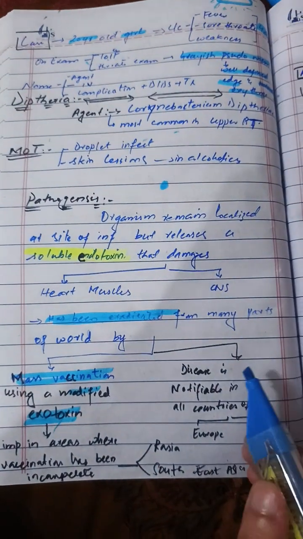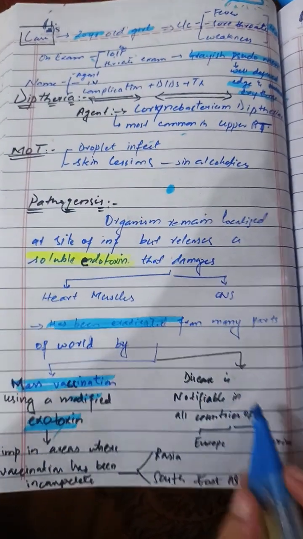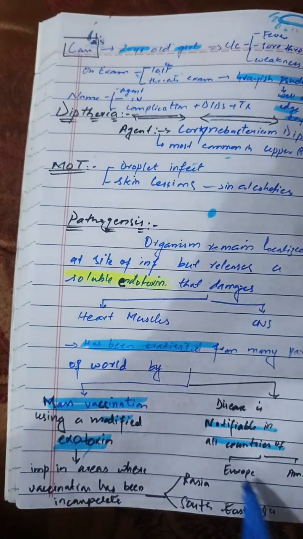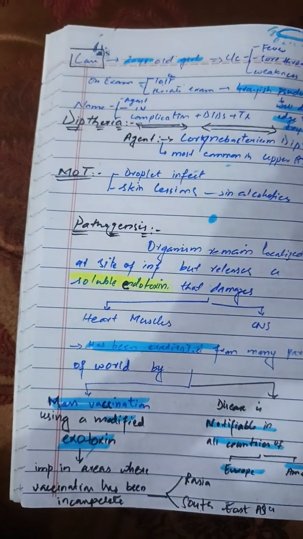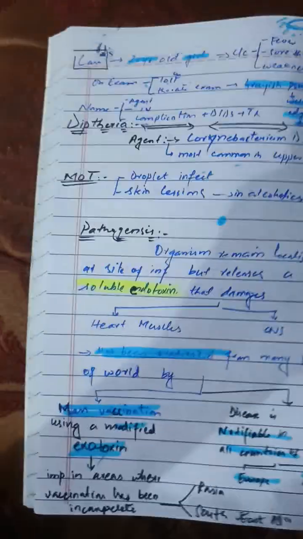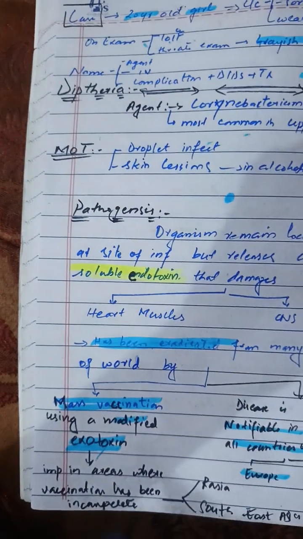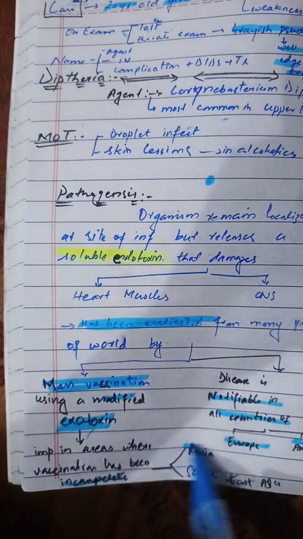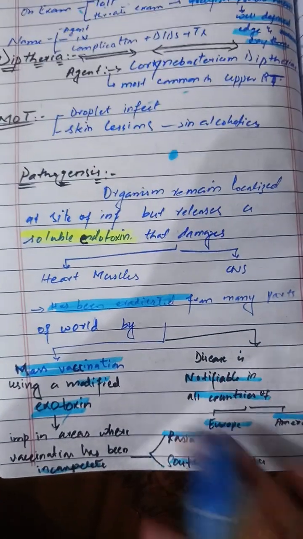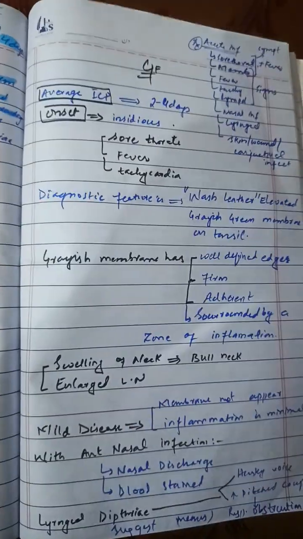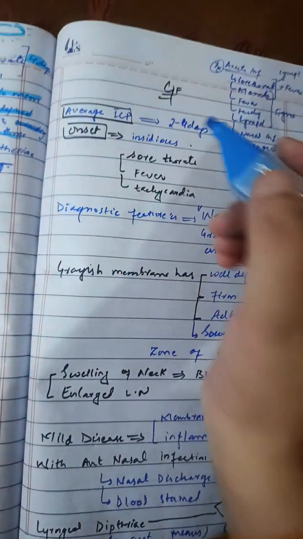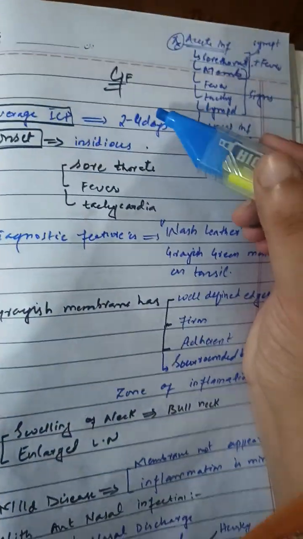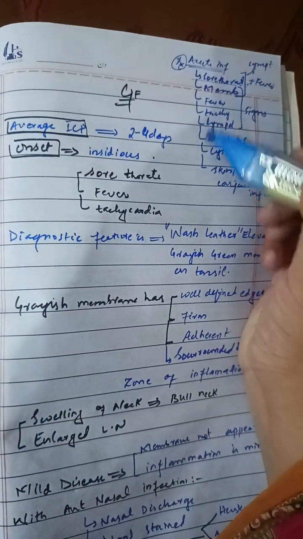In Europe and America it has been eradicated, but in some areas, like Russia or South East Asia, vaccination is either incomplete or not available, so the infection can occur and result in clinical symptoms like these.